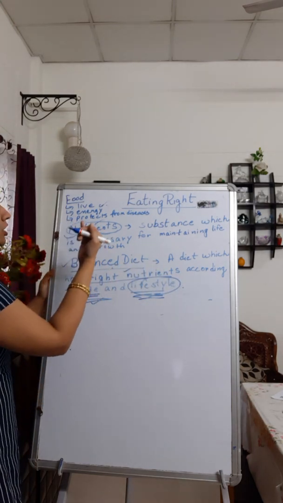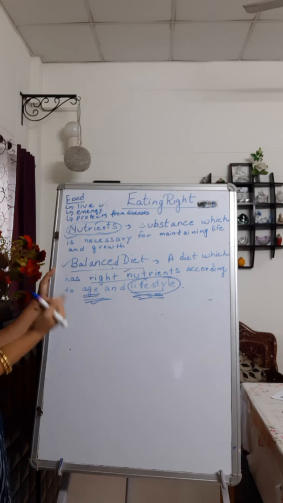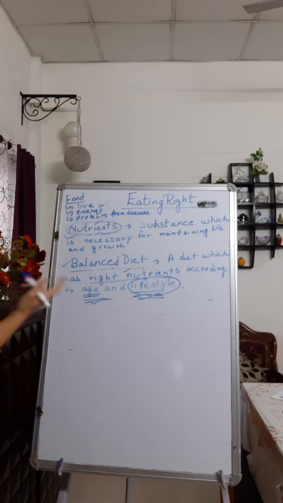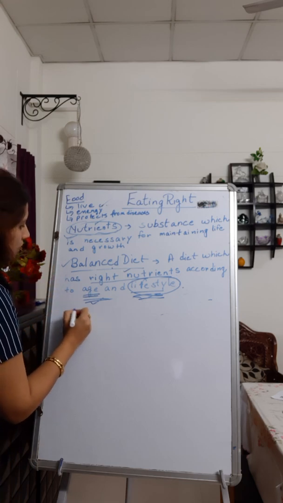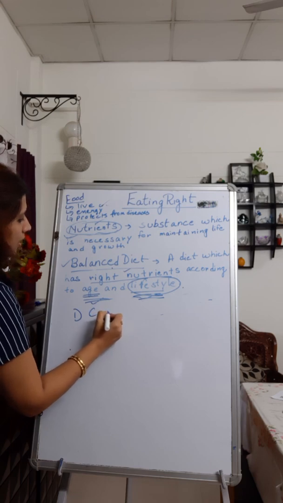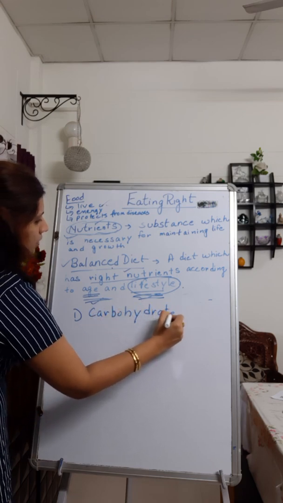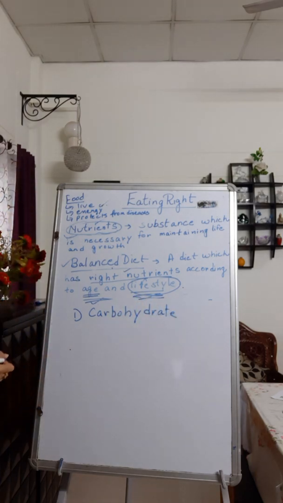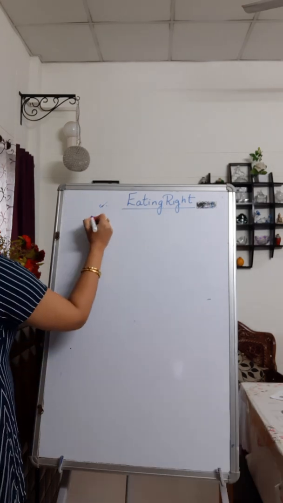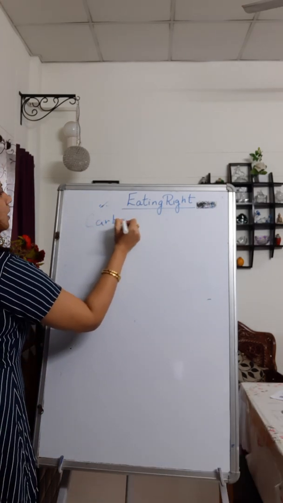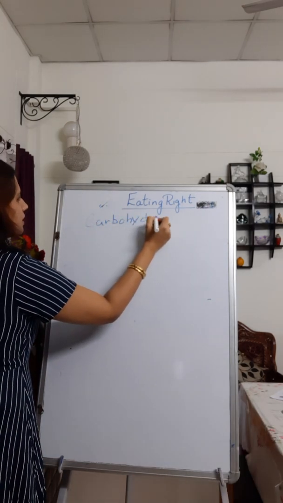Now coming to the major nutrients which food has. What are the major nutrients which the food consists of? Our food consists of, first, carbohydrate. Can you see this? Carbohydrate. Let me just rub this board out and then I will continue. Okay, so I've written carbohydrate here.